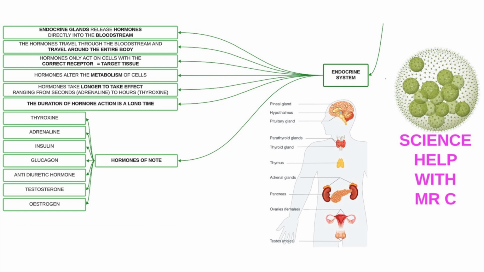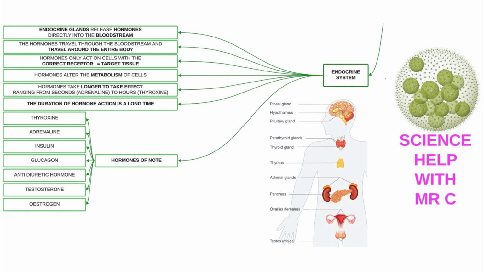Hormones take longer to take effect, and the duration of action is also longer than that of a nerve. Hormones of note are thyroxine, released by the thyroid gland, adrenaline, released by the adrenal medulla, which sits just above the kidney, insulin and glucagon, that are released by the pancreas, antidiuretic hormone, that is released by the posterior pituitary just underneath the brain, and testosterone and estrogen, that are released by the respective gonads.